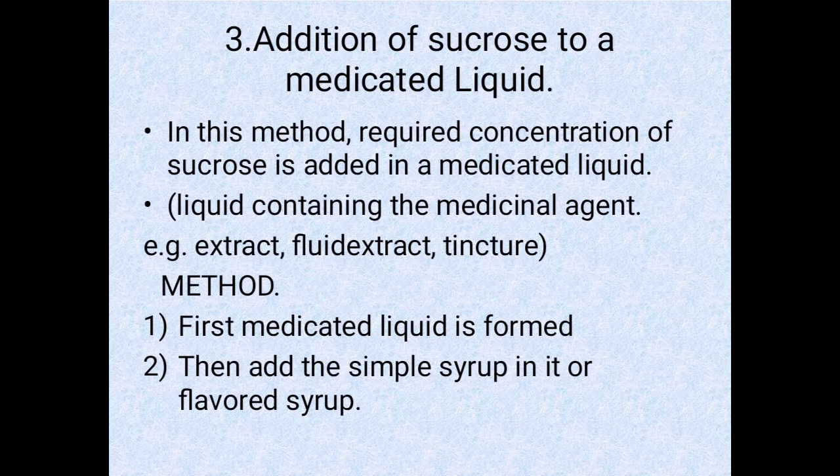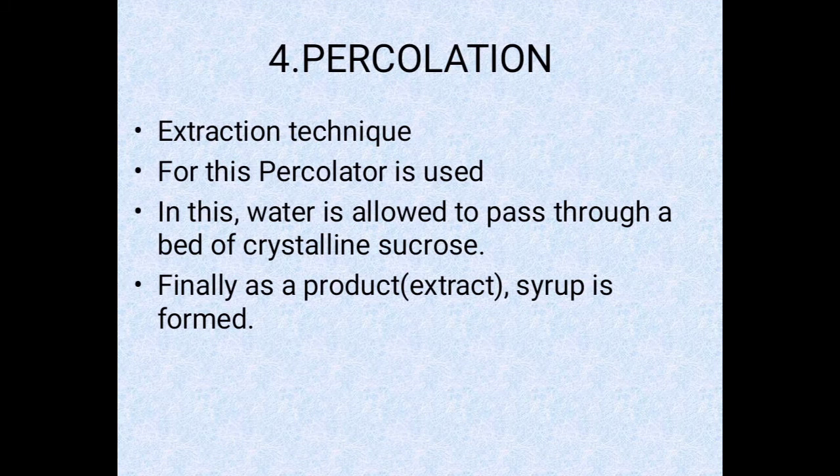And number 3, we have addition of sucrose to a medicated liquid. इस मेथड में पहले हमें medicated liquid बनाना पड़ेगा, फिर उसमें we have to add the sucrose. And number 4, we have the percolation method. So it is an extraction technique. For this, a percolator is used, in which water is allowed to pass through a bed of crystalline sucrose. Finally, as a product, extract syrup is formed. So ये एक एक्सट्रैक्शन टेक्निक है और इसमें परकुलेटर भी यूज होता है. इसमें वाटर इज अलाउड टू पास थ्रू द बेड ऑफ क्रिस्टलाइन सक्रोज. वाटर पास करते हैं बेड ऑफ क्रिस्टलाइन सक्रोज से, एज अ रिजल्ट syrup is formed.